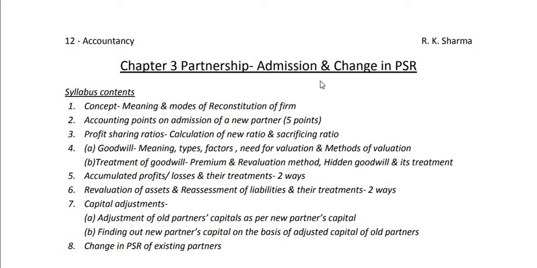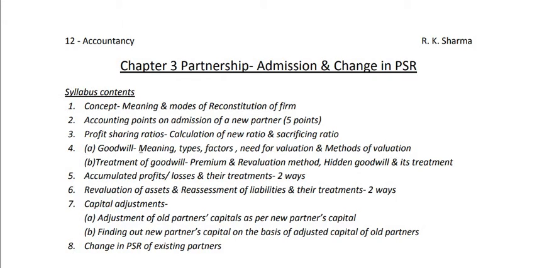So on admission of partner or change in PSR, we have to complete one by one these total 8 topics. Number 1 is meaning, that is concept, meaning and modes of reconstitution of firm. Then accounting points on admission of a new partner, 5 points will be discussed. Then profit sharing ratio, here we shall calculate 2 types of ratios, new ratio and sacrificing ratio. Then we shall discuss goodwill, here there are 2 sub points A and B.